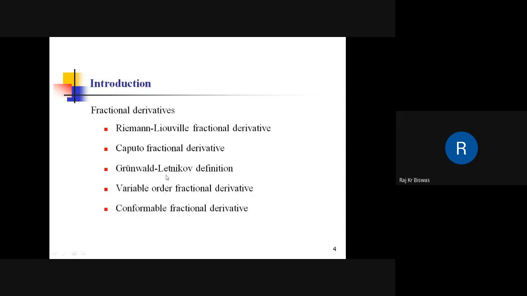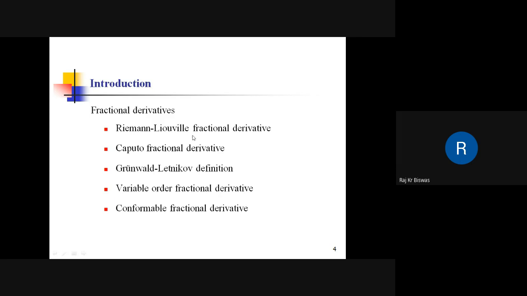Okay, so what is a fractional derivative? A fractional derivative means a derivative of arbitrary real order, say 0.3 order derivative, 0.4 order derivative, 1.5 order derivative, and so on. So the fractional order derivative is a generalization of the integer order derivative. It can be seen that if the order of the derivative is replaced by integer numbers, then the fractional derivative will recover integer derivatives. So this is more general, and integer derivatives are particular cases of fractional derivatives.